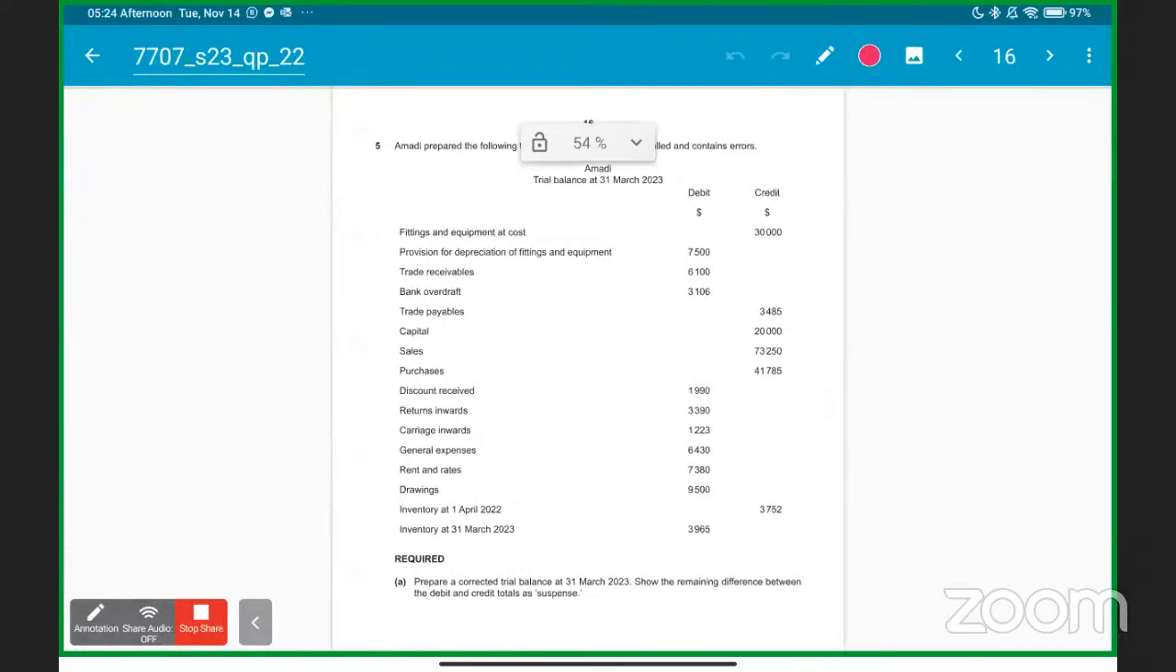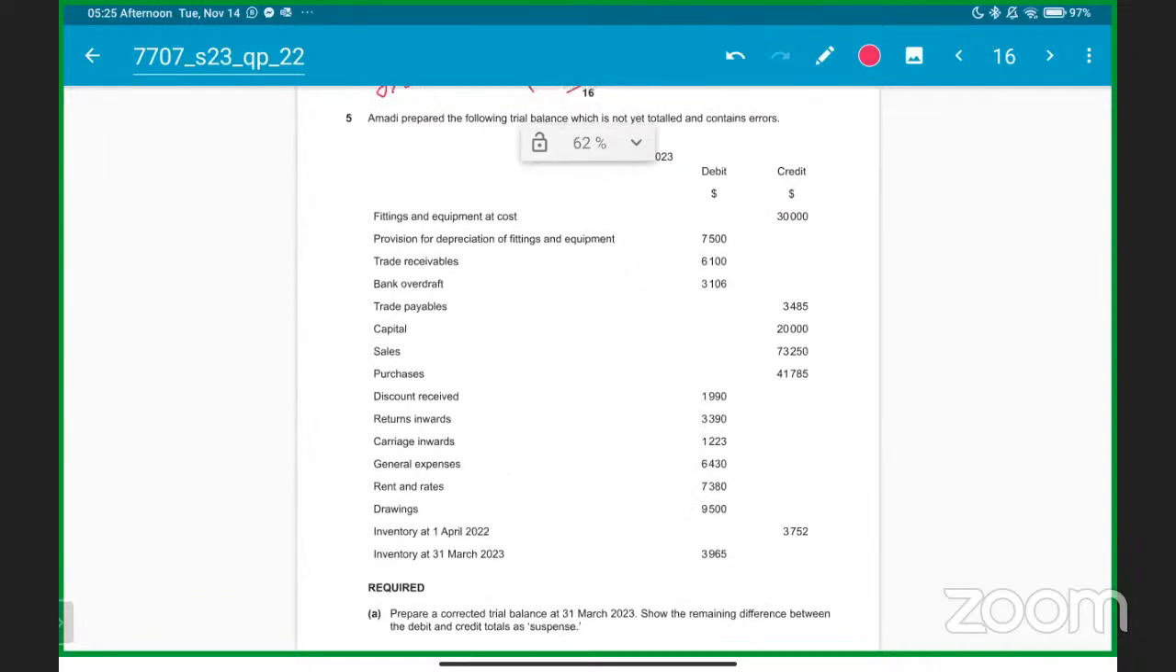Recent paper, May, June 2023. And it is about discussion on trial balance. How do you make a trial balance, as well as errors and suspense account, and some theory as well. Okay. This is May, June 2023, paper 2, variant 2, recent paper.